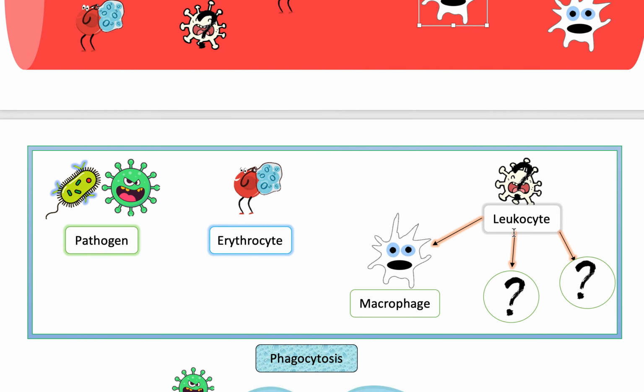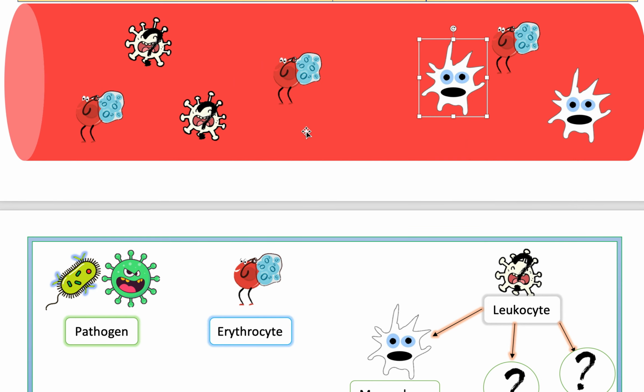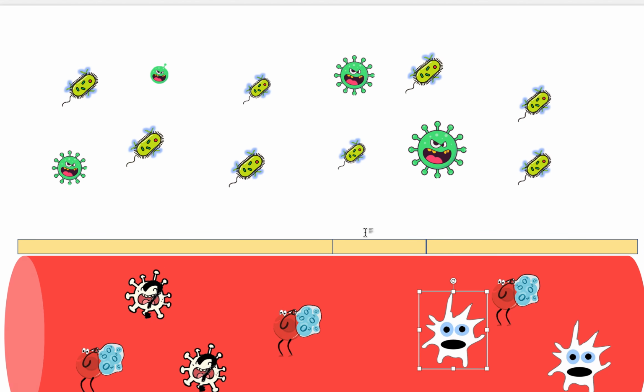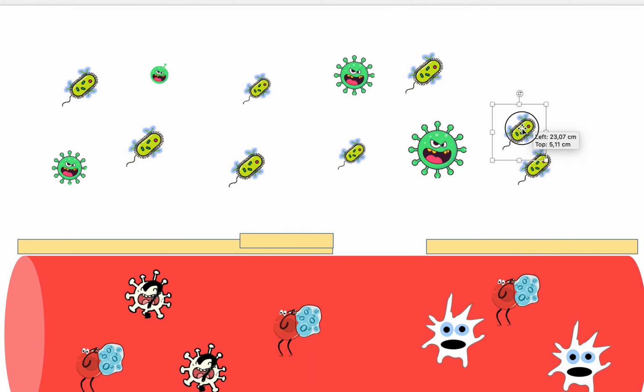Okay, so now we know what is involved in the innate immune response. So let's say now the skin is broken, you got an injury. Now the blood is capable of leaving your body. That's why you bleed. But at the same time, if something is able to leave, that means something else is able to get in, and that's true. So right now, these pathogens or these bad things, these enemies, are able to get into your blood, and that's what happens. So they come in, they manage to find a way, and they get in.